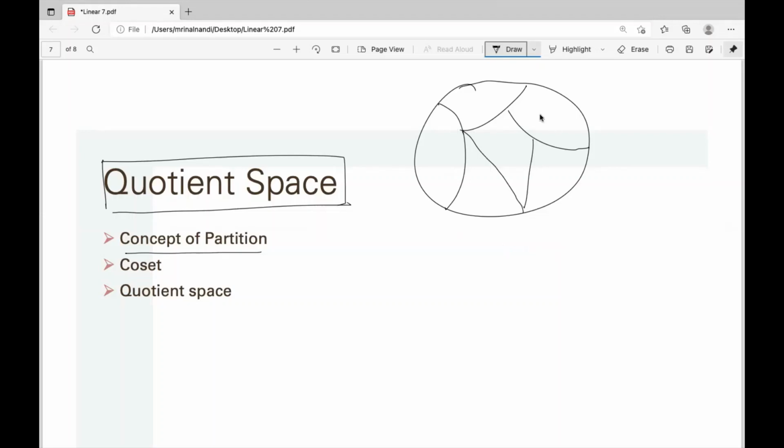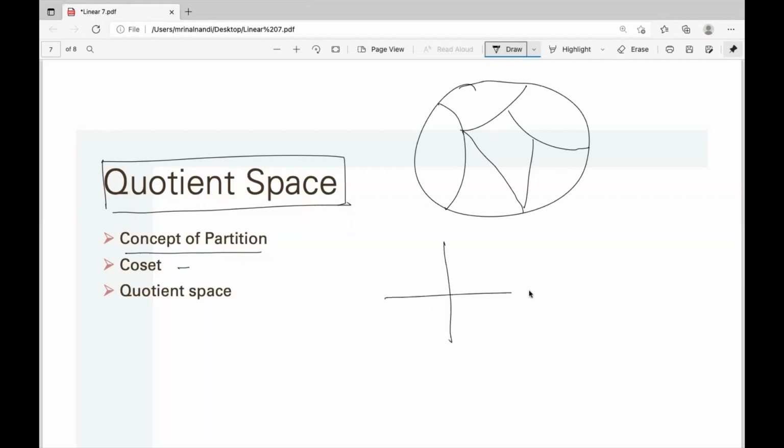For a plain set partition, the union is the whole set and the parts are disjoint. But for some algebraic structure, like a group or vector space, you have to cleverly partition the whole space such that the partition has some extra property. What is the idea? This is the idea of quotient.